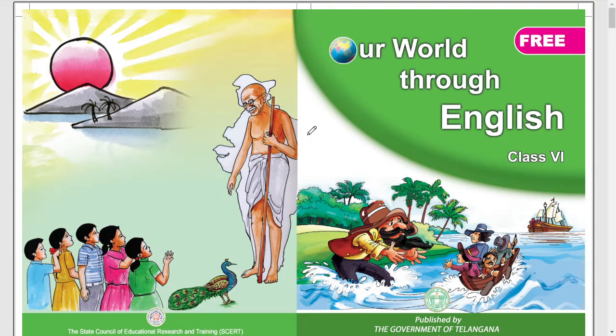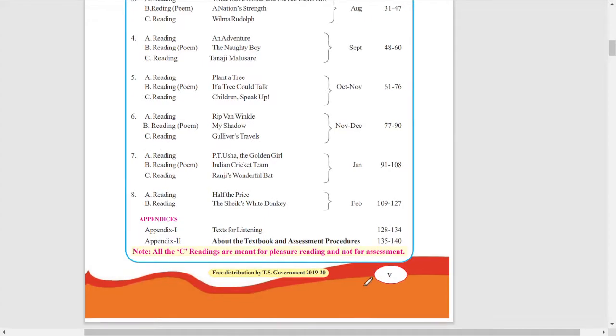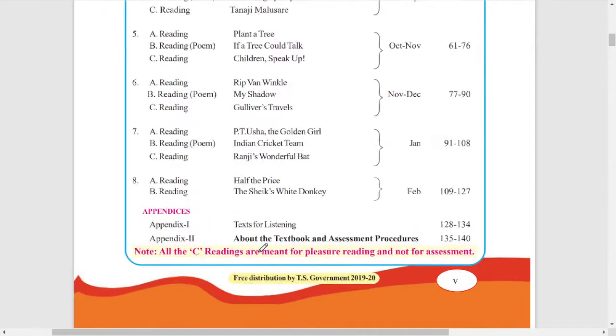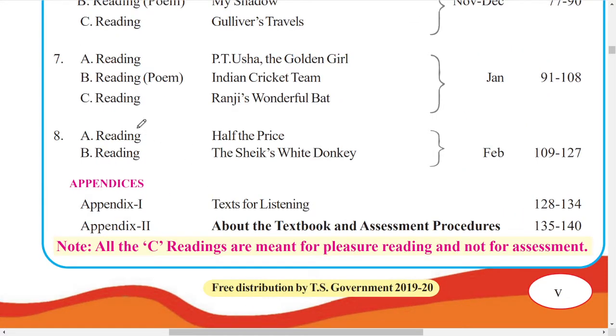In this video, I'm going to teach you the next grammar part, and the grammar part of the unit is 8. I will teach you all the grammar part that is there in unit 8, 6th class. Reading A is The Price, and reading B here is The Sheikh's White Donkey. In this, you may not find much of the grammar, only the first one has some grammar.